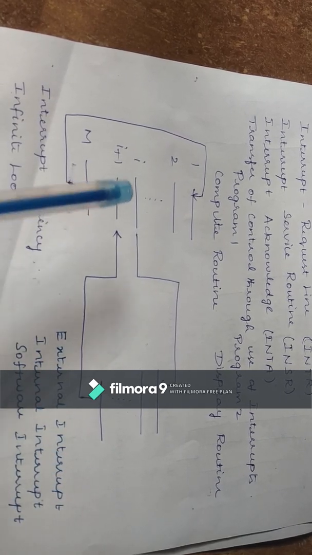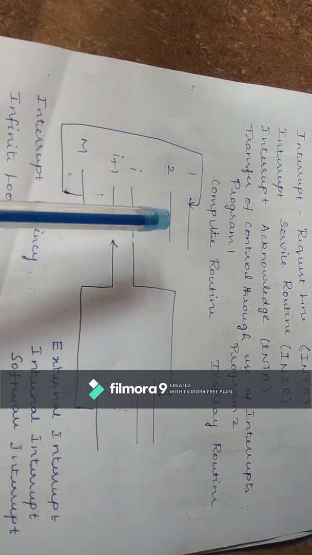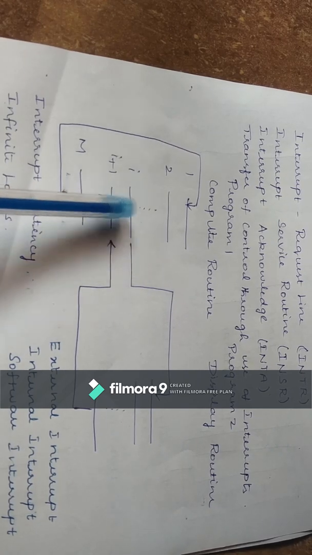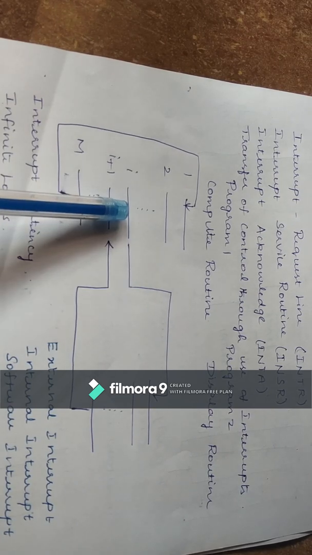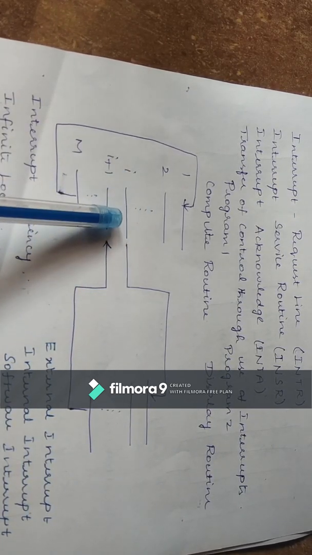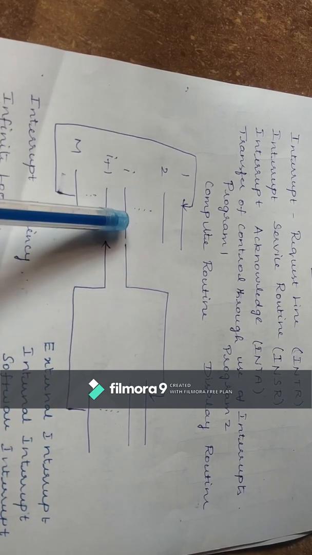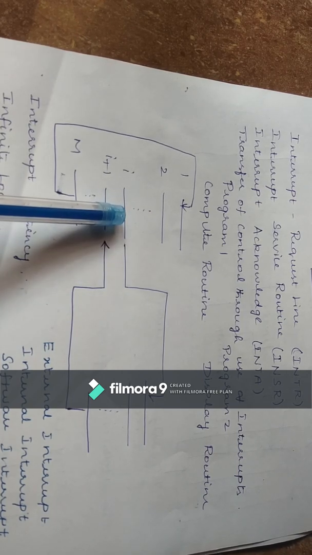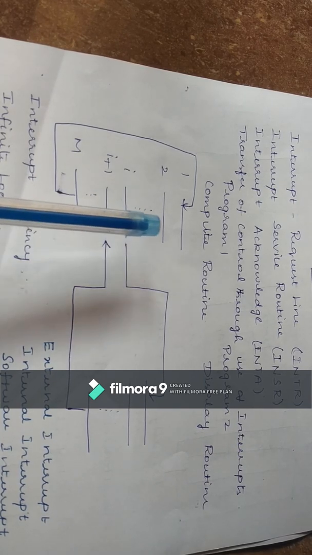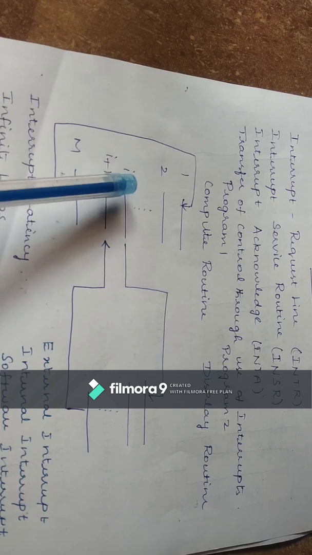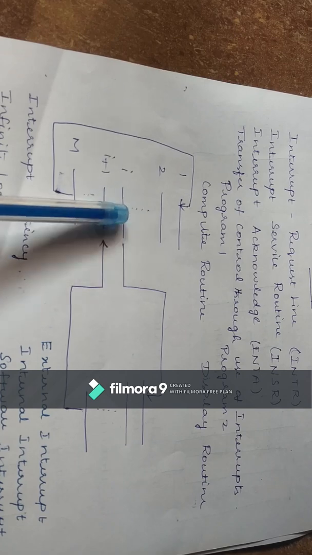Internal interrupt means that while we are executing a subroutine program, in the middle of executing that subroutine, you may get an error. For example, if you are computing an instruction but it is not computing that operation properly and will not provide the correct result, you may get an error. For example, if you are doing a divide operation and dividing by 0, while executing this instruction, if you get such an error, then that is nothing but an internal interrupt.